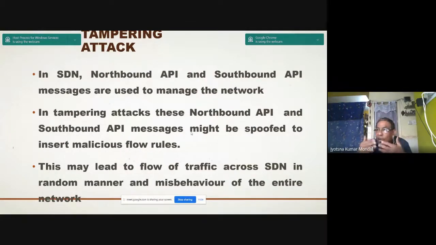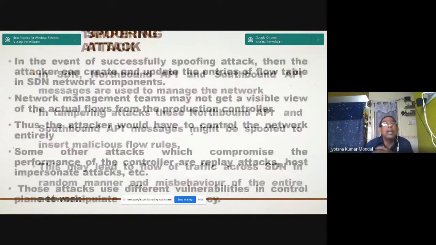If flow rules are changed, the network traffic management will change, and the network scenario and efficiency may be reduced, and it may lead to traffic flowing across the SDN in a random manner. That means the control of the flow is misleading, and that may lead to a disaster for the network.